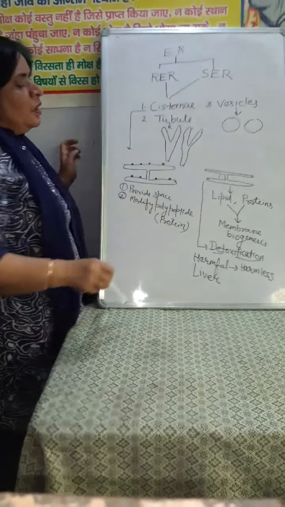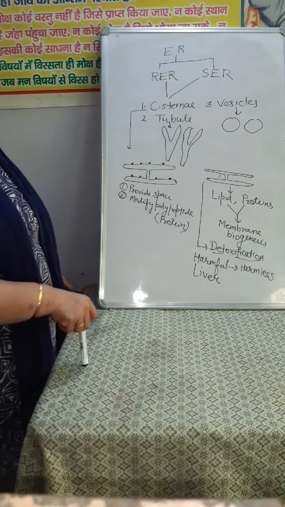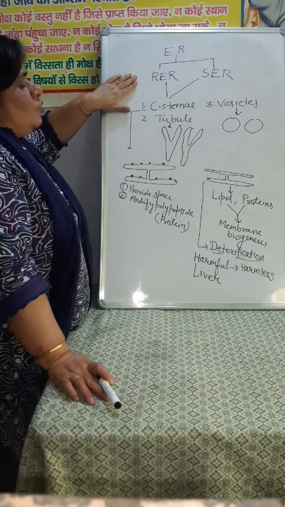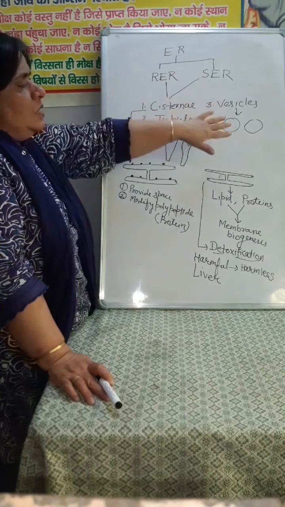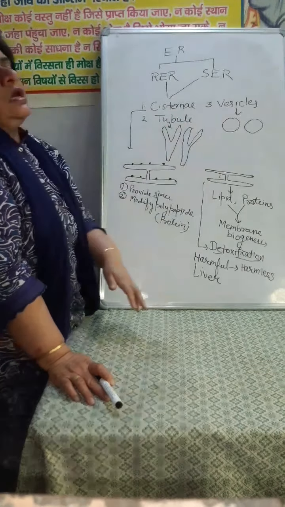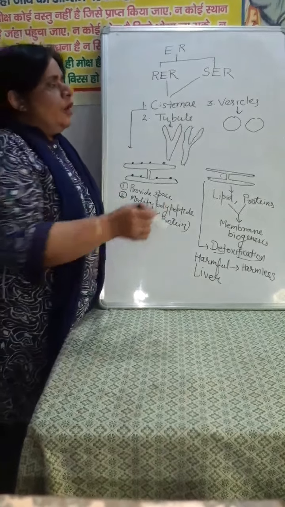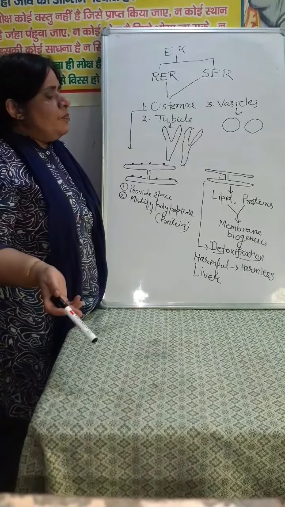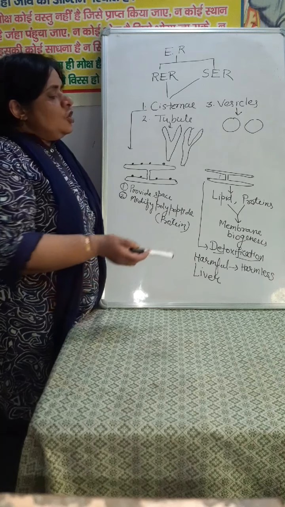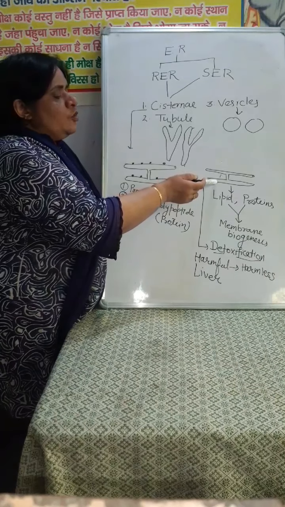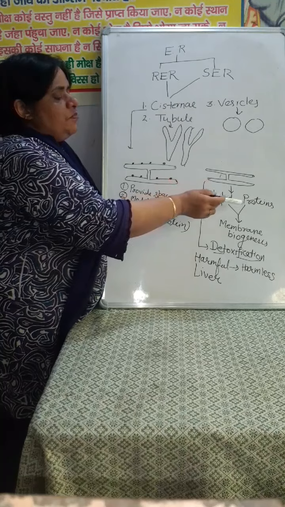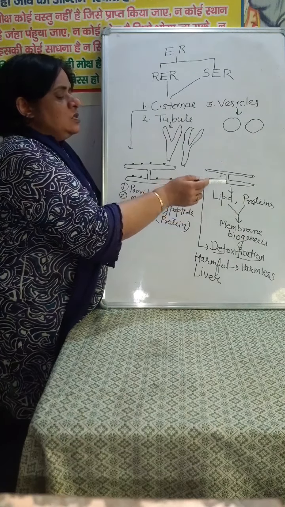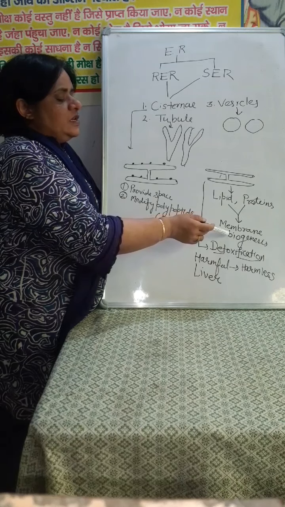Ribosomes are protein factories, and what is the main function of this endoplasmic reticulum? It forms the vesicles, and in these vesicles it stores the products which are synthesized. It helps in synthesis of the products. Smooth endoplasmic reticulum synthesizes lipid and protein, both join to form membrane. This is called membrane biogenesis.